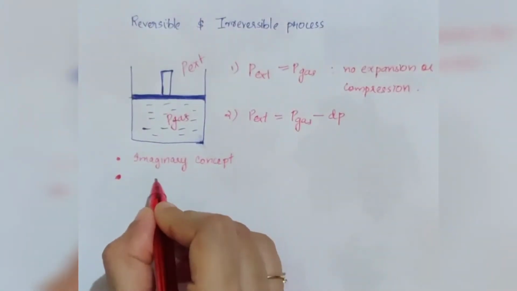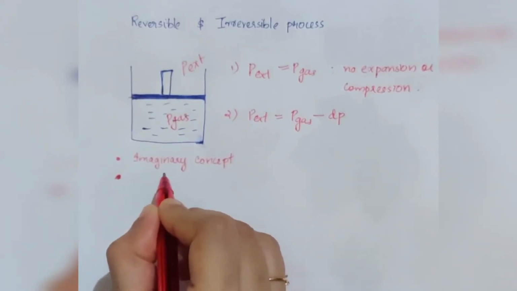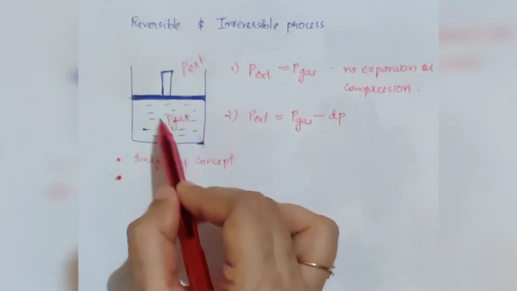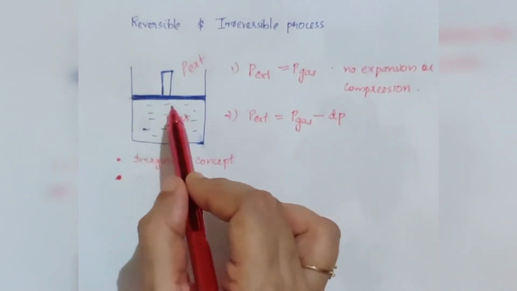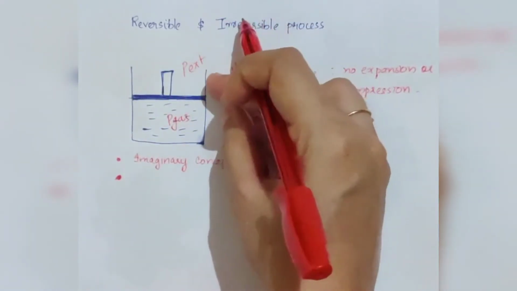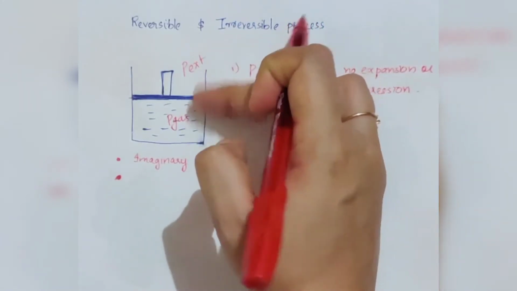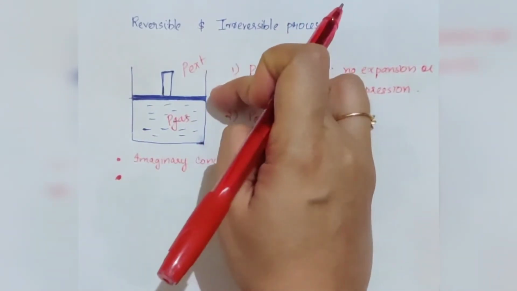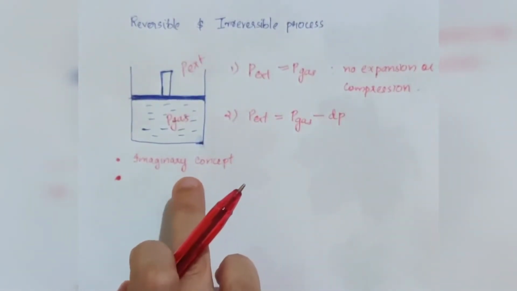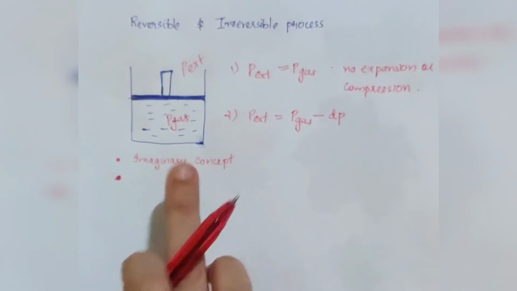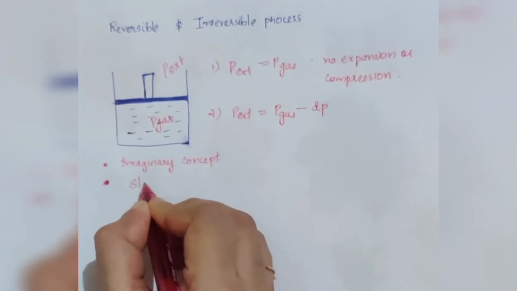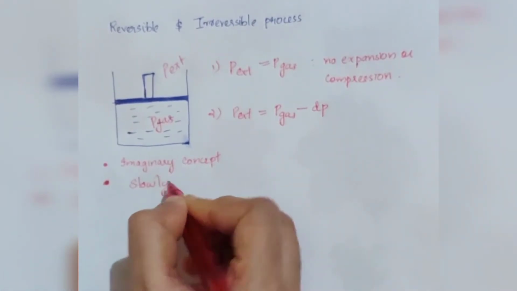Secondly, if the pressure on the piston is kept infinitesimally smaller than the pressure of the gas inside this container, the expansion of the gas will continue infinitesimally slowly. That is, expansion continues slowly. This process is the reversible process. It is the one which is conducted infinitesimally slowly. It is a slow process.